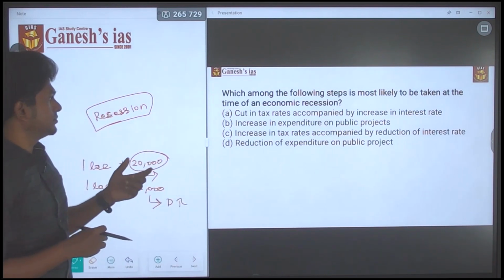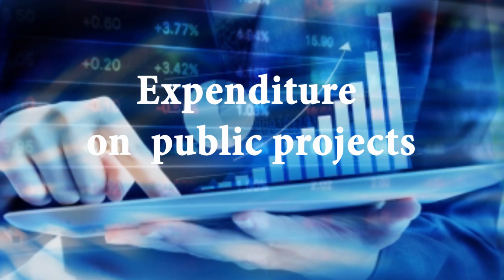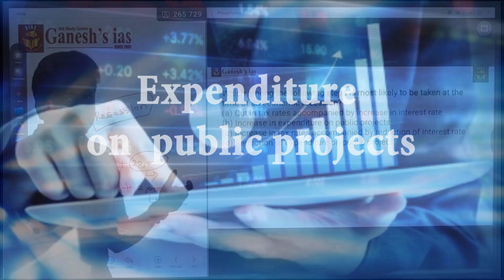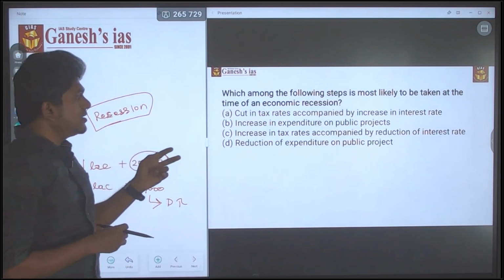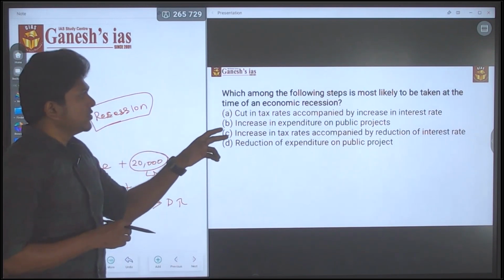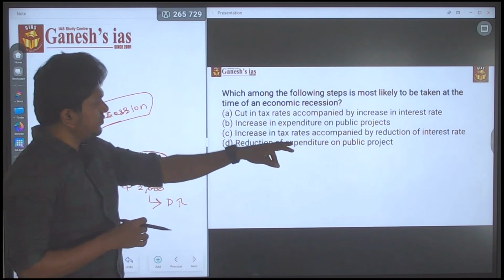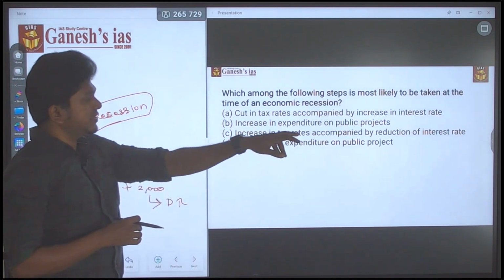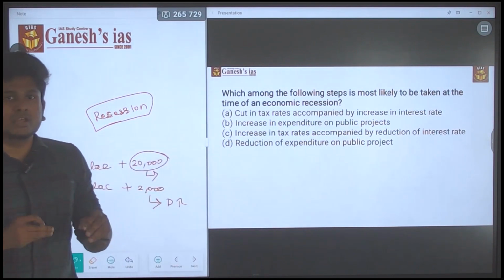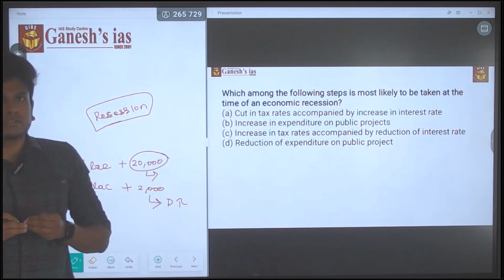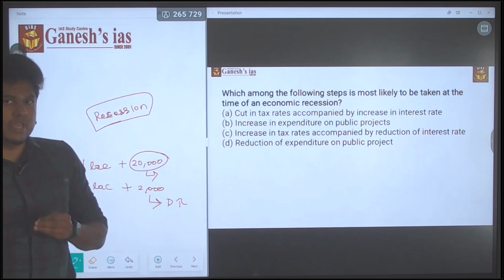Next, increases in the expenditures on public projects. Let it be, wait for it. Increases in the tax. The second phrase of statement 3 says reduction in the interest rate. Reduction in the interest rate means you can easily get money, so that part may be right.